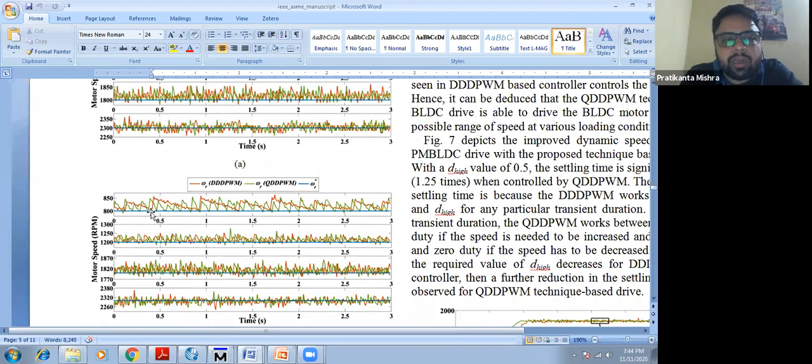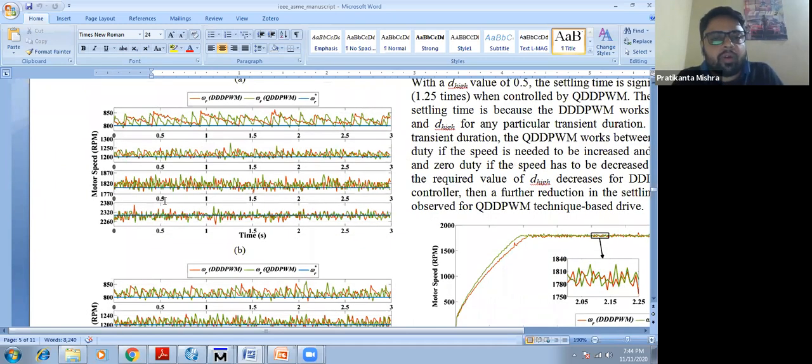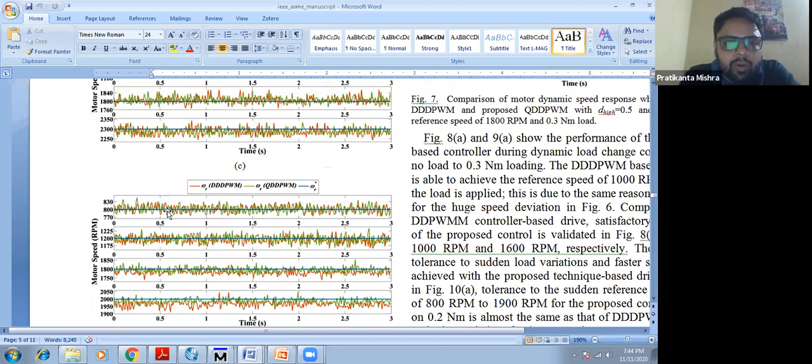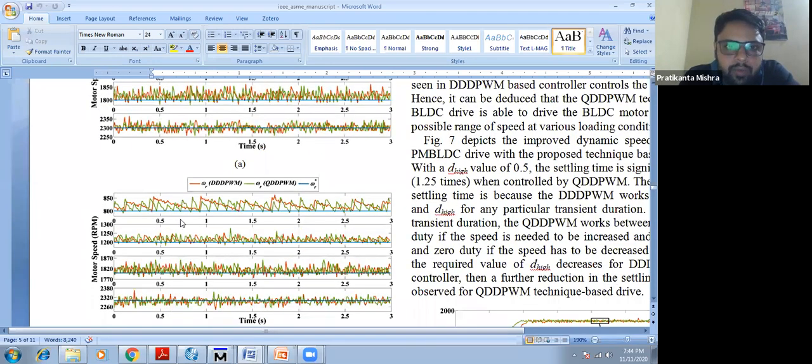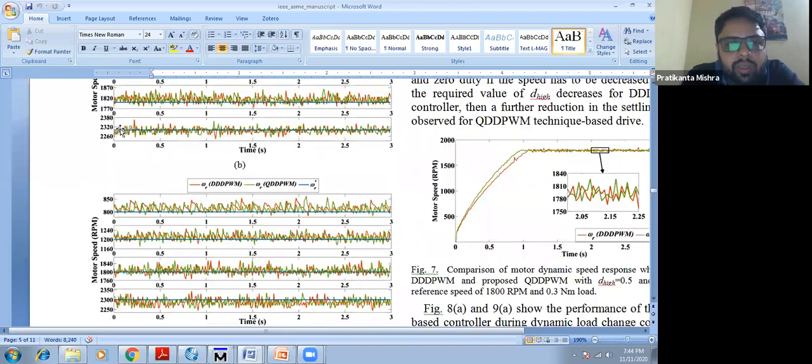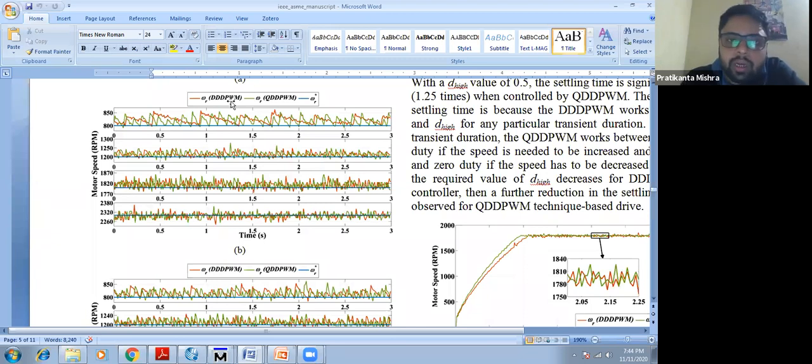Suppose at this particular time the motor is at a load of 0.1 Newton meter. At 0.1 Newton meter, as you can see, at 800 RPM both the controllers are able to achieve this reference speed.